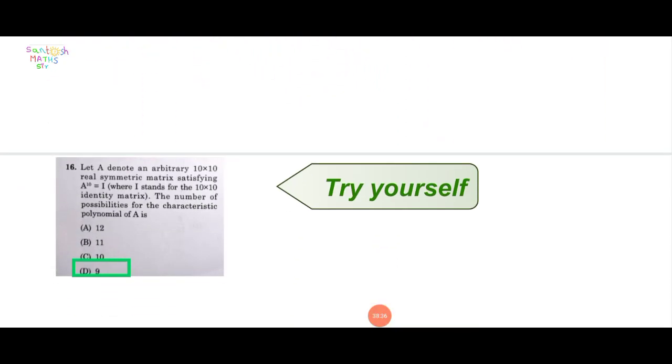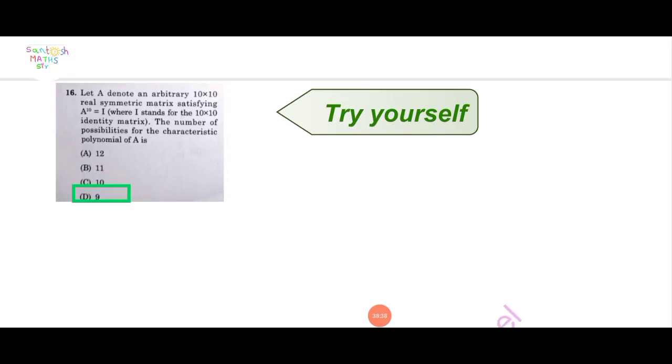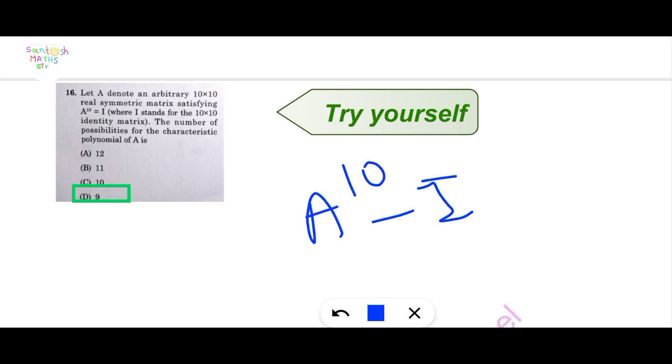Next question: let A denote an arbitrary 10 cross 10 real symmetric matrix satisfying A raised to 10 equal to I, where I stands for the 10 cross 10 identity matrix.